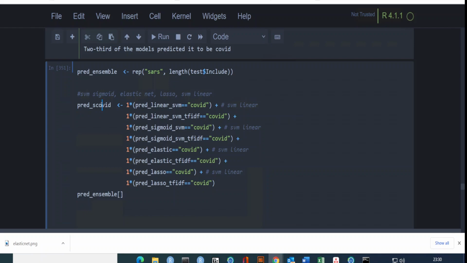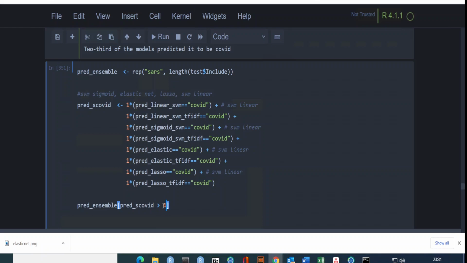So to do that, I simply call this in square bracket here. You can also use some other method. So I'm giving 1 times prod linear COVID, 1 times this, so I'm adding all of them, and now there will be some counts, maybe 4, 8 or something. What I'm interested in is 50% of the models, so I will only need 4 of them.